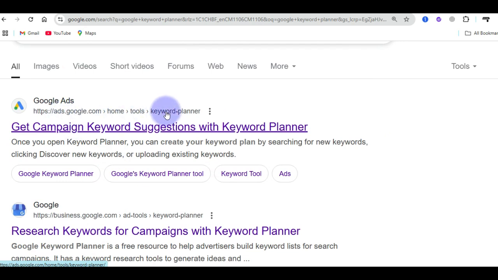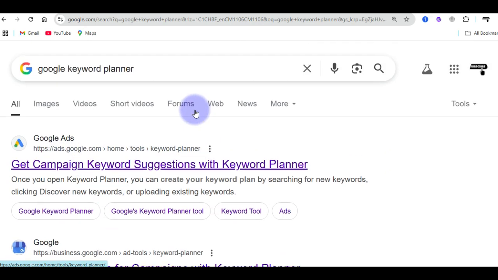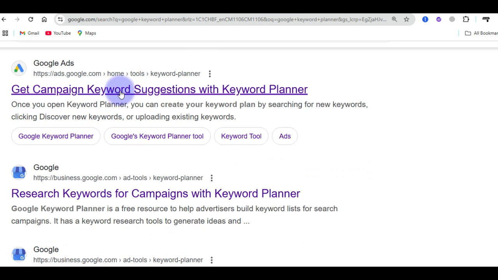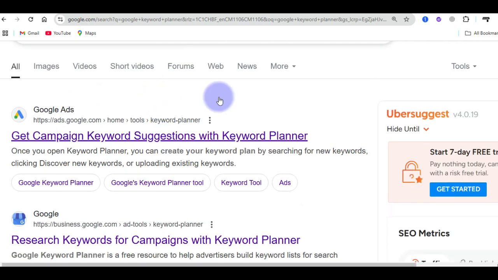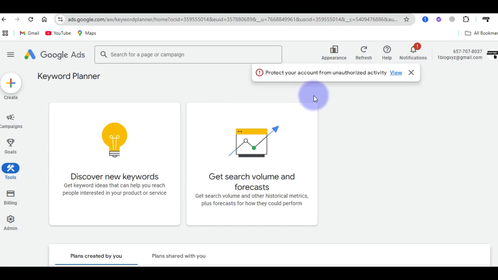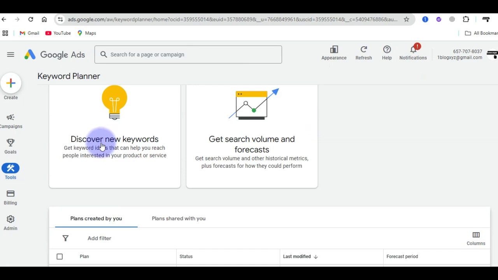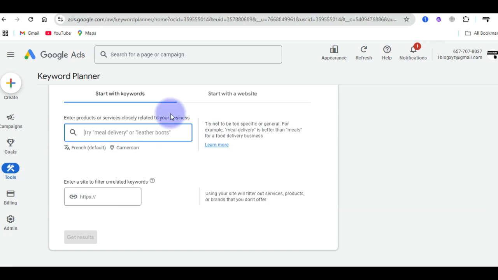You can come here. This is the Google Keyword Planner. By searching for this term, Google Keyword Planner, you are going to see this URL here. You want to make sure to click on it and open it directly to create an account. And once you create an account here, you want to make sure to come to the front page, and you're going to see something that looks like this. From this front end, you want to make sure to come to Discover New Keyword and just click on it directly, and you're going to see this page that looks like this.